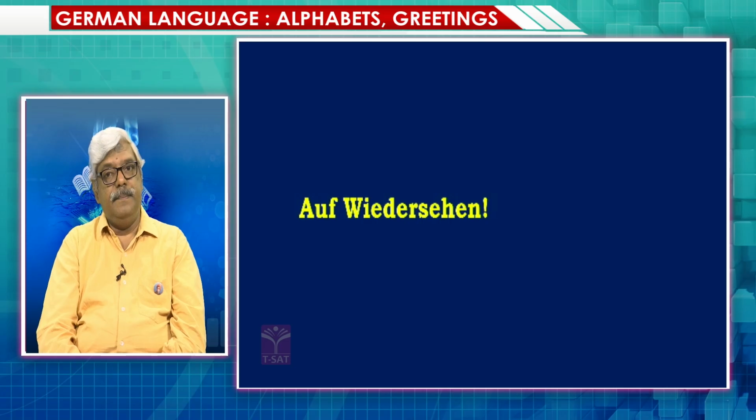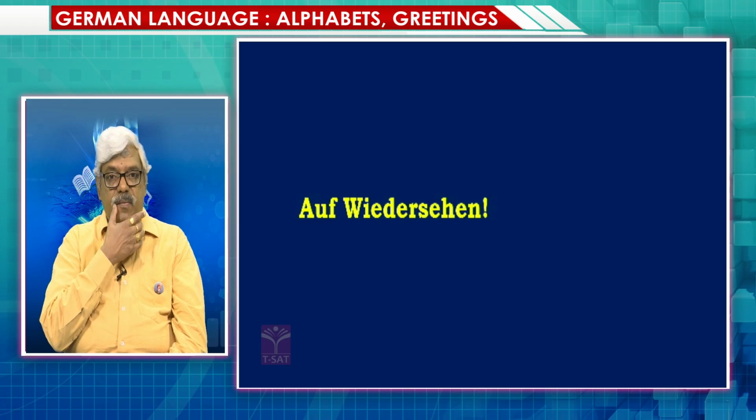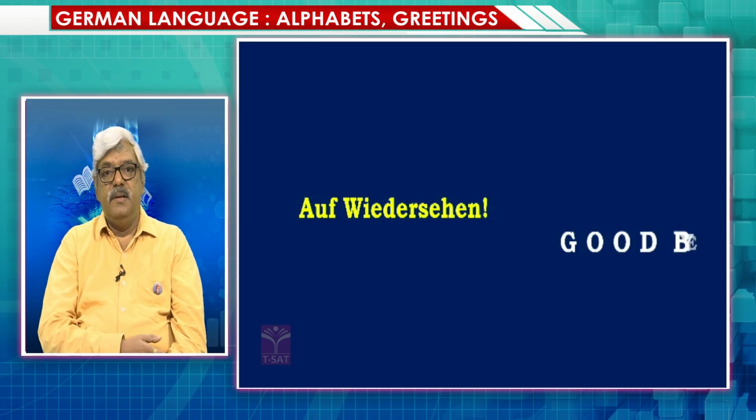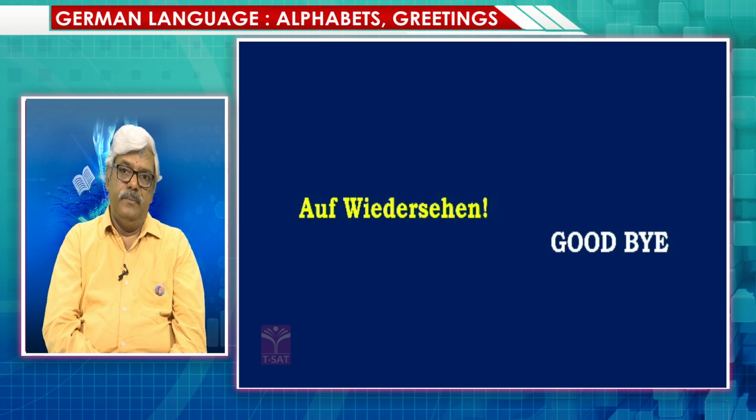Now let us take the next particular greeting that we are going to learn today, Auf Wiedersehen. What is this Auf Wiedersehen? It means goodbye. Pronunciation: Auf Wiedersehen. It literally means see you again. In other words, goodbye. All these greetings what we have seen till now, they are the formal greetings.